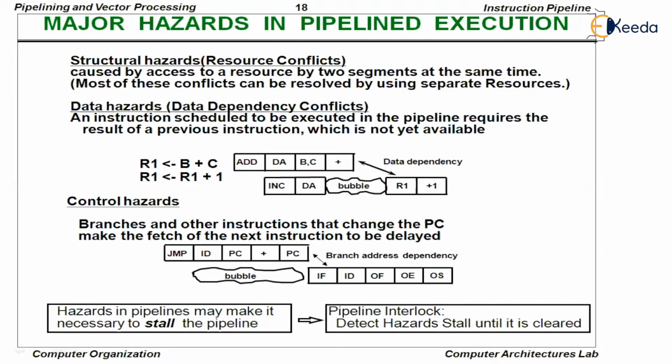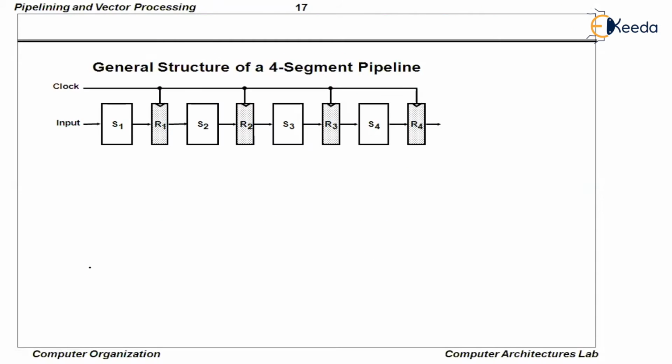There are three different kinds of difficulties. The first one is called a structural difficulty, also called a hazard, a structural hazard. The second one is the data hazard, and the third one is the control hazard. Let us see what these hazards are all about. Let us understand the structural hazard.